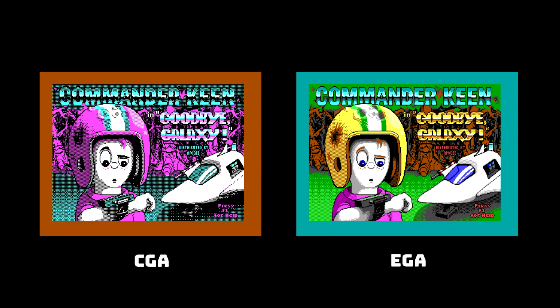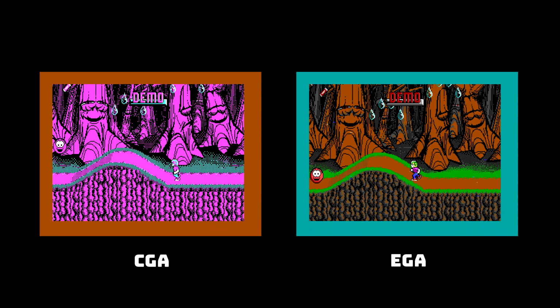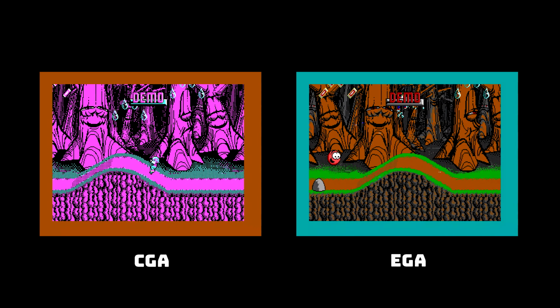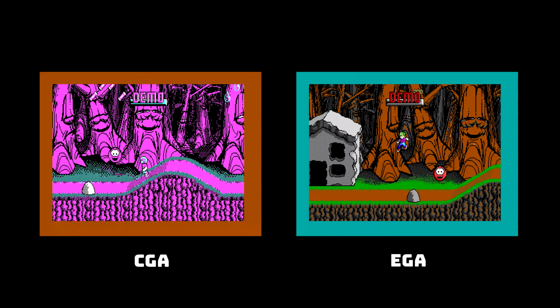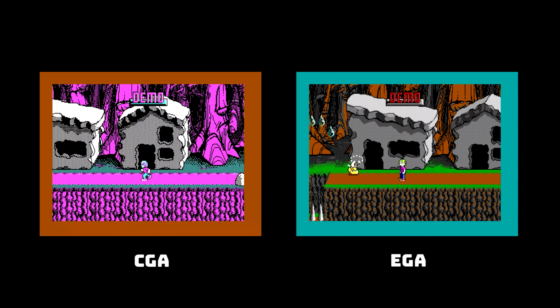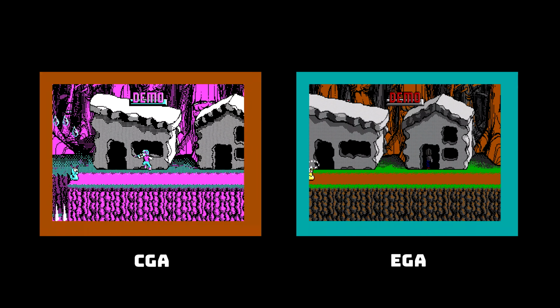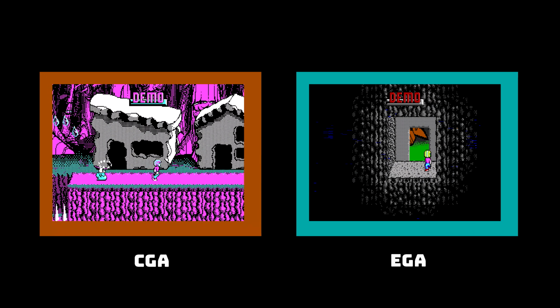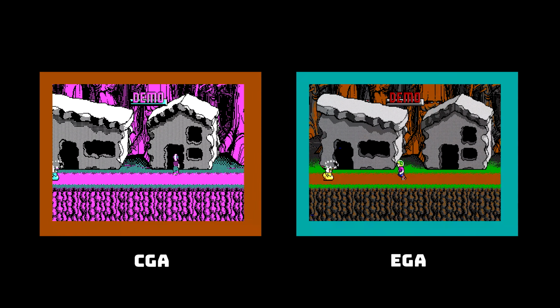In the later Commander Keen games, they actually managed to replicate John Carmack's groundbreaking EGA scrolling routines in CGA somehow, and that meant that there were actually CGA versions available, but I think playing them for any length of time would genuinely give me a migraine. Unfortunately, I just have no nostalgic love for the CGA colour palette. As it happens, the EGA version runs much better anyway, thanks to those aforementioned routines.